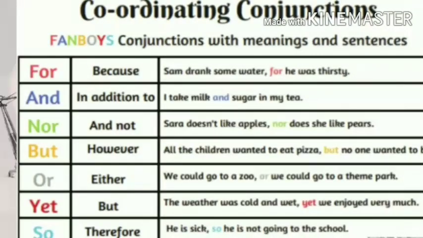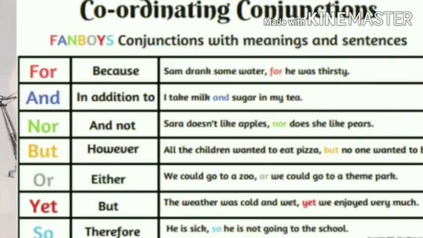Next, coordinating conjunction. Coordinating conjunctions coordinate or join two or more sentences, main clauses, words or other parts of speech which are of some syntactic importance. Also, these conjunctions are used to give equal emphasis to a pair of main clauses.